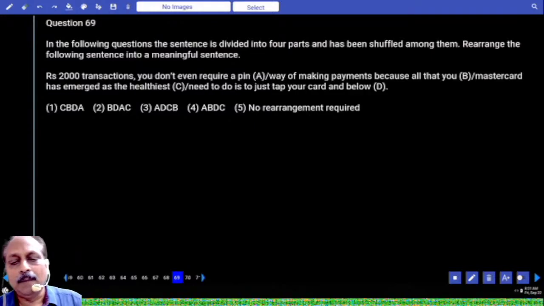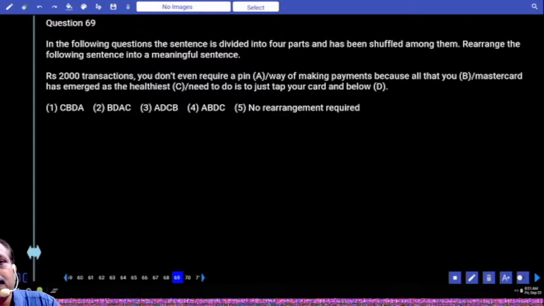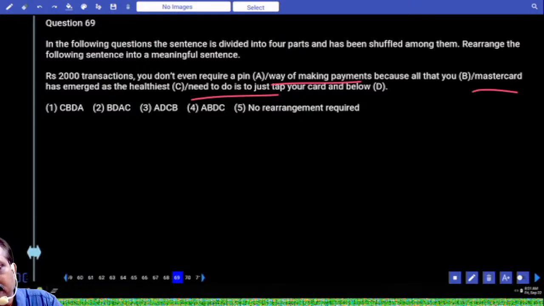This again, what is this about? It is about MasterCard. MasterCard has emerged as the healthiest way of making payments. Why do you use a card to make payments? All that you need to do is just tap your card, and for transactions below rupees 2000, you don't even require a PIN.